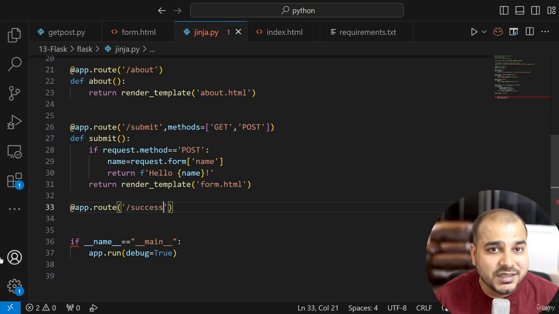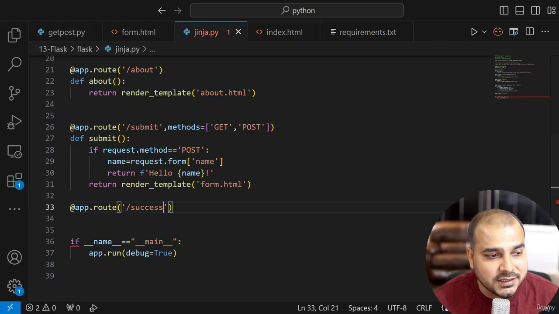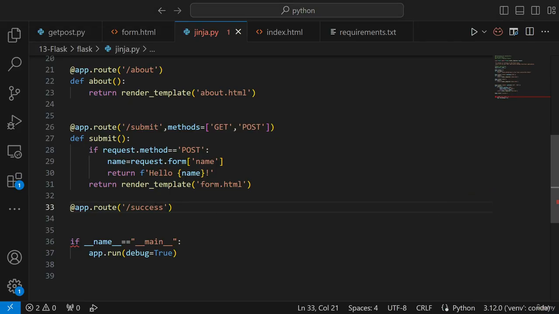Okay. So with respect to this particular URL, that is success. What I am actually going to do is pass some parameter. So let's discuss that particular parameter over here. Let's say in this success, I am just going to make sure that I pass some value. And in order to pass that value, I'll just go ahead and write score. Okay, and I'll keep it like this.